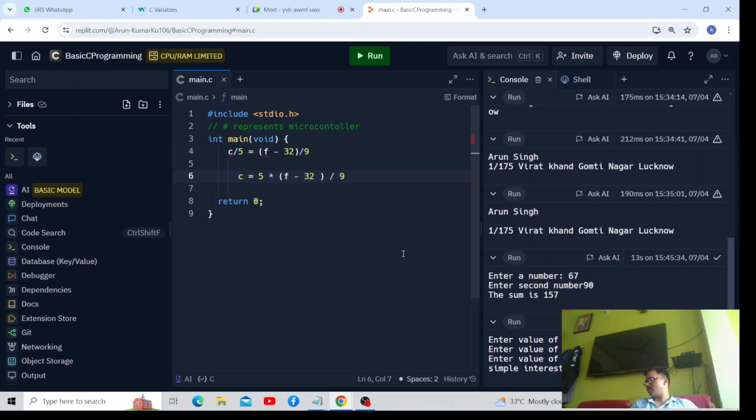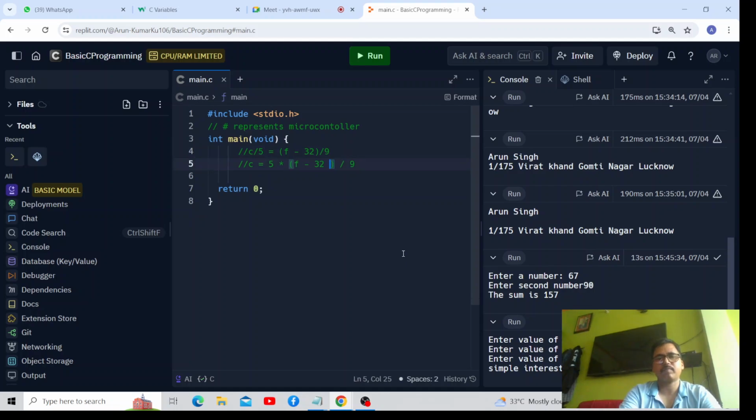So now the question is, write a program to convert Fahrenheit to Celsius. The relation I am commenting here. It is a single line comment. What are comments? Comments will not get executed during the execution of the program.